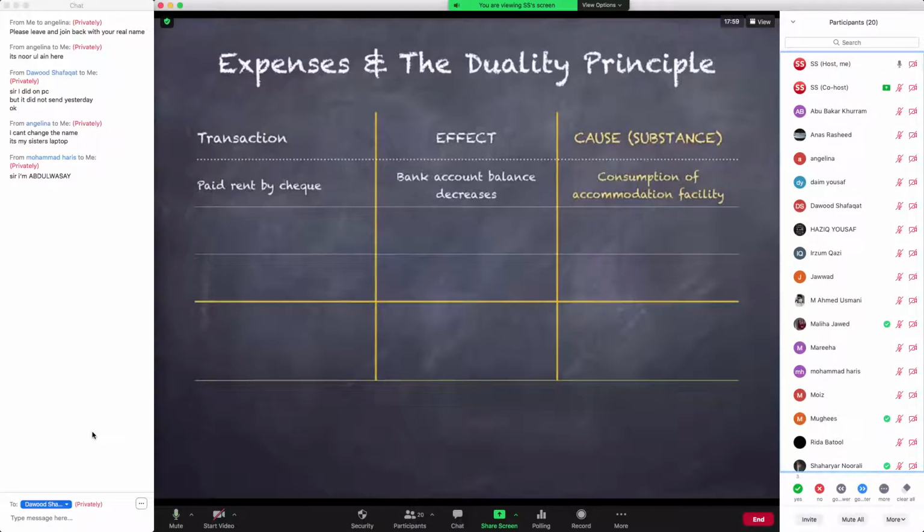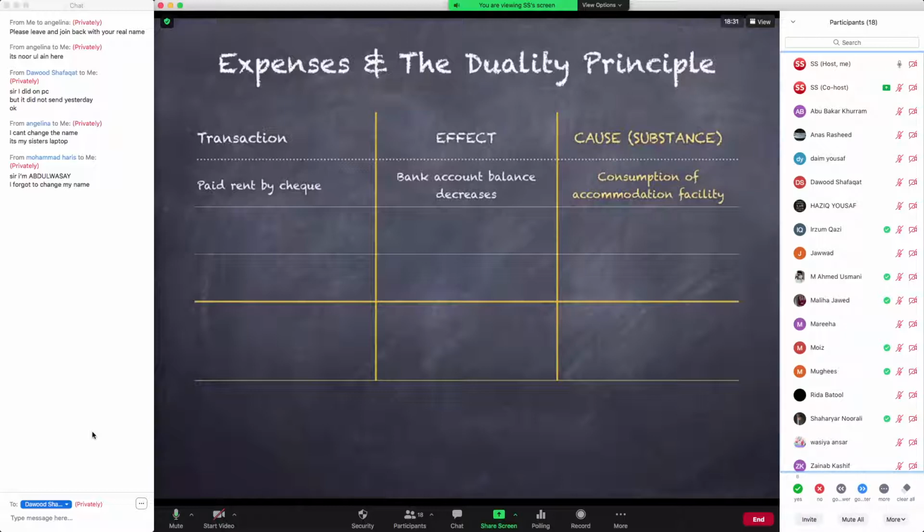I'm sorry, Abdul Wase, I cannot help it. I told you, it would be better if you all sign in with your own IDs. What can I do now? We are wasting a lot of class time on these basically childish things. So please make sure that you sign in with your own ID and your name is the same as appearing in your school records. Otherwise, it will be very difficult for me to mark your attendance later on. I don't know whose name you have signed in. How am I supposed to mark your attendance, right?